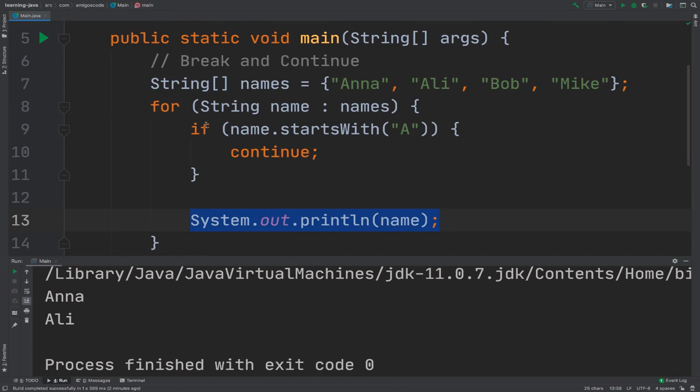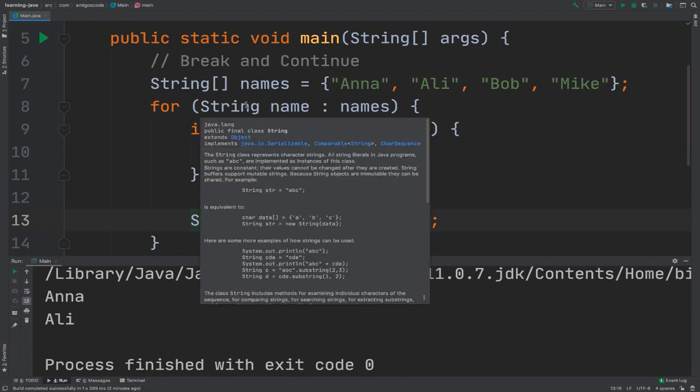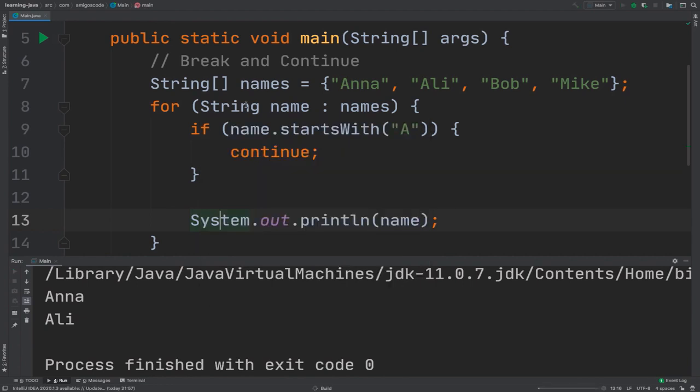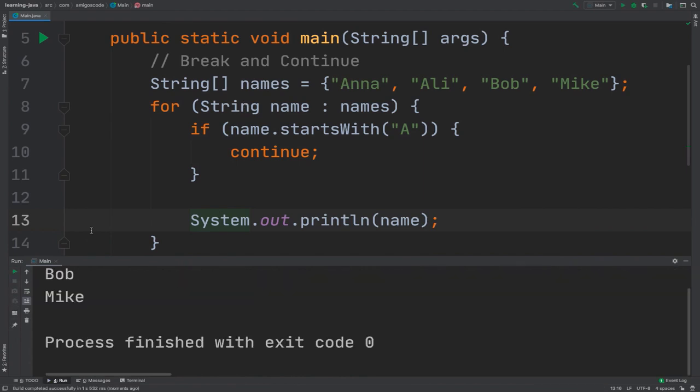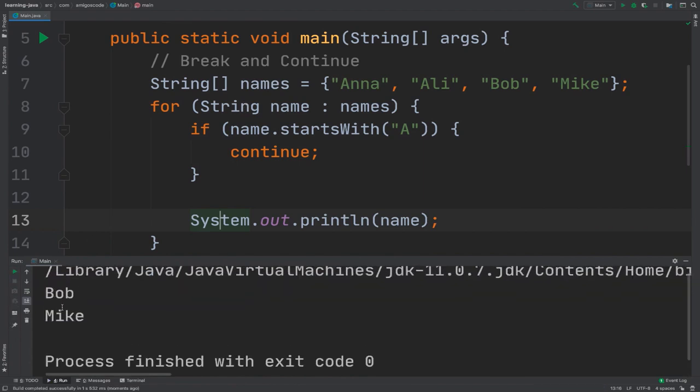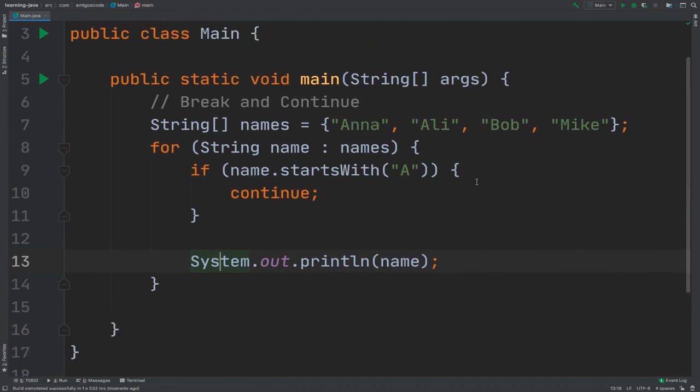Then Bob, does Bob start with A? No, print this line. Does Mike start with A? No, print this line. So if I run this, we should only see Bob and Mike. There we go, Bob and Mike. This is how you use the break and continue keywords. If you have any questions, go ahead and drop me a message. Otherwise, let's move on.